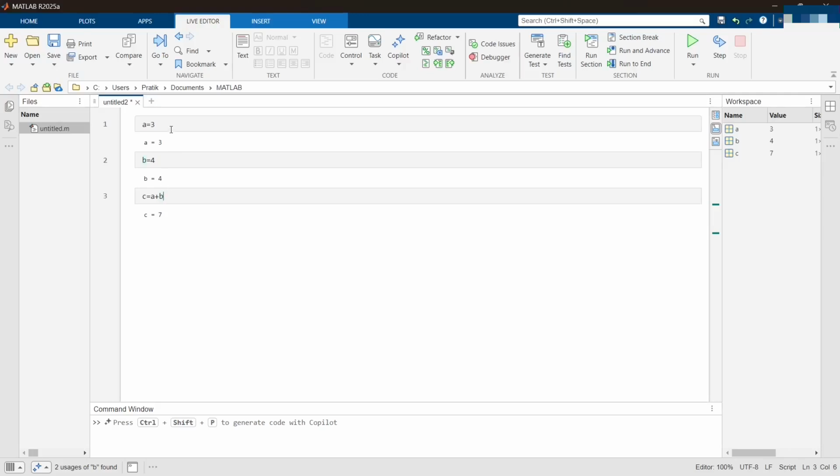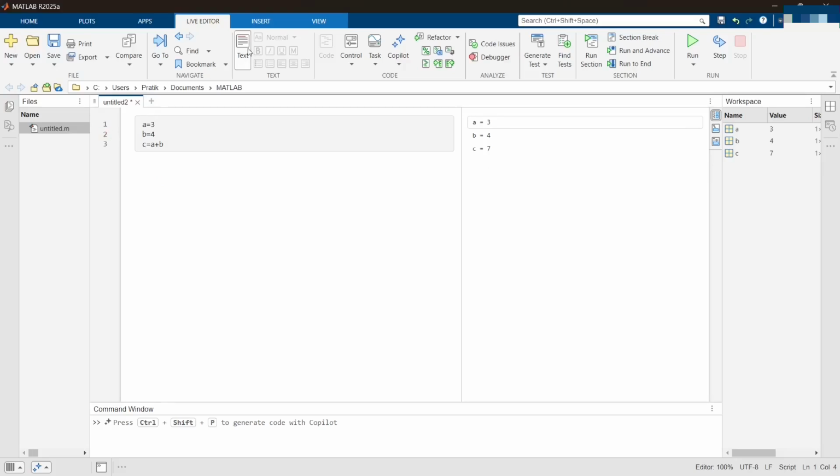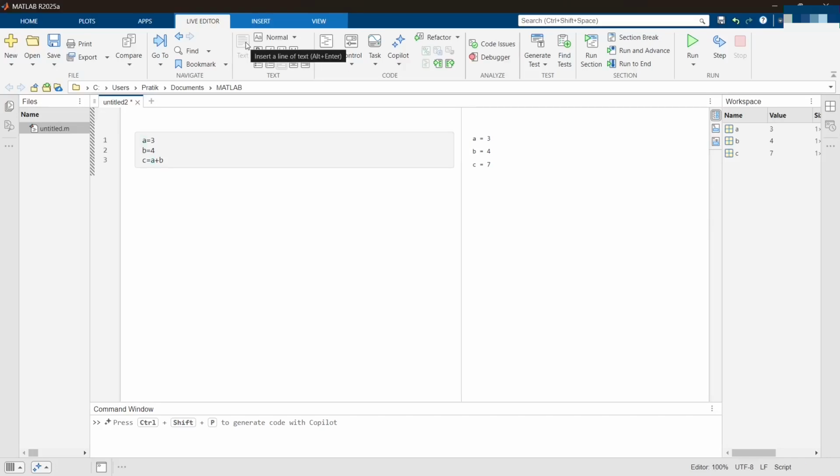Here you have another beautiful option called text as well as code. So I'll be doing text, and you can type here instead of using the percentage symbol every time to specify that it is a comment or just a description, like addition.